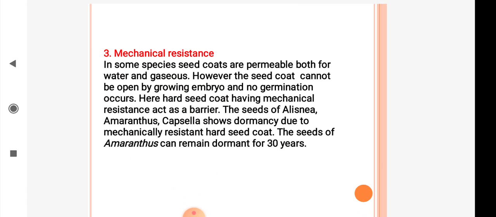Then mechanical resistance. In some species, seed coats are permeable both for water and gases. However, the seed coat cannot be opened by the growing embryo and no germination occurs. Here, a hard seed coat having mechanical resistance acts as a barrier. For example, Alisma, Amaranthus, Capsella show dormancy due to mechanically resistant hard seed coat. The seeds of Amaranthus can remain dormant for 30 years.